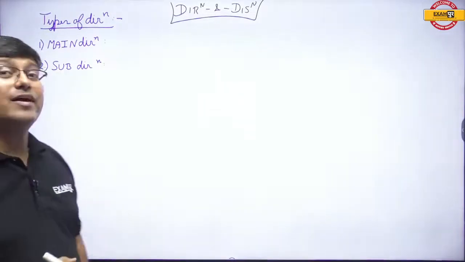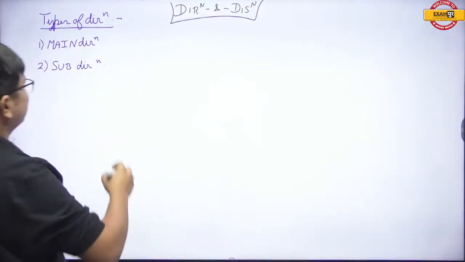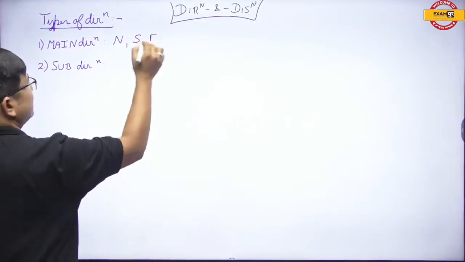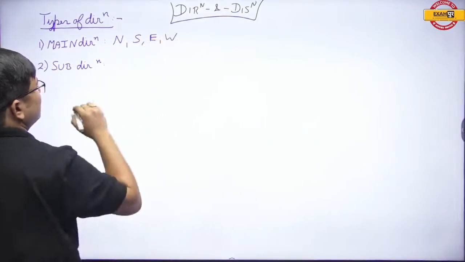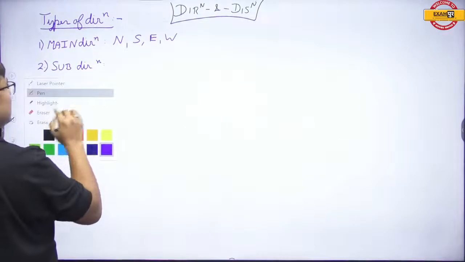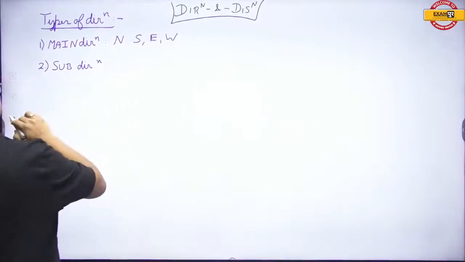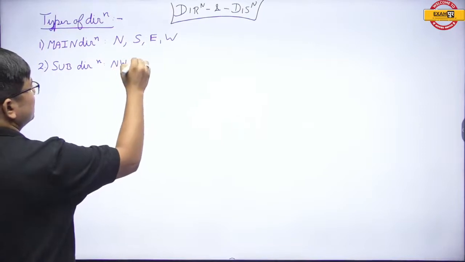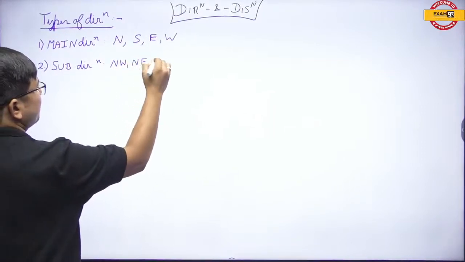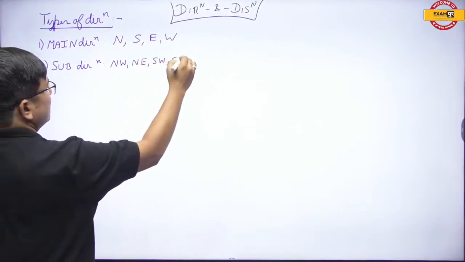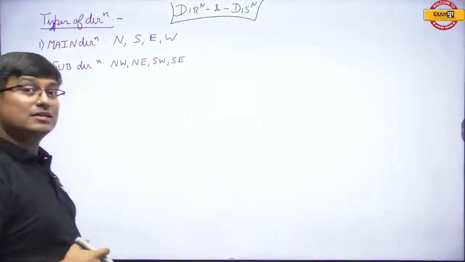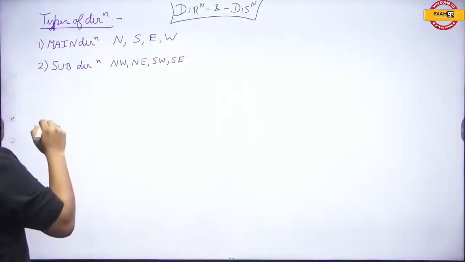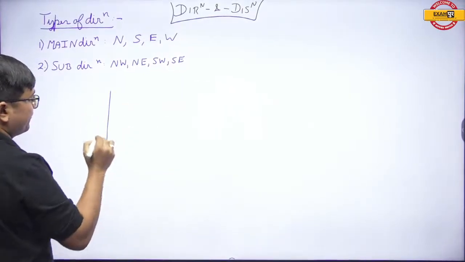Now, what are the main directions? Main directions are north, south, east, and west. Apart from them, there are certain subdirections also, and all of you are well aware of that. The subdirections are northwest, northeast, southwest, and southeast. Now let us represent them.